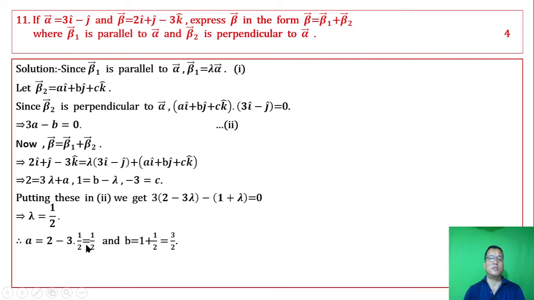Therefore a becomes this, b becomes this, and c equals minus 3. Thus beta 1 vector becomes this, beta 2 vector becomes this, and their sum gives beta.